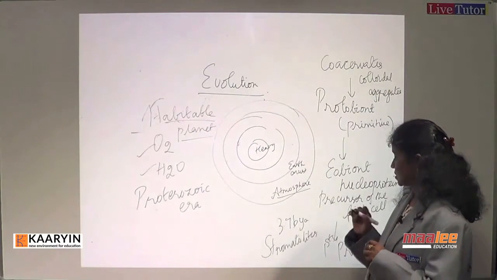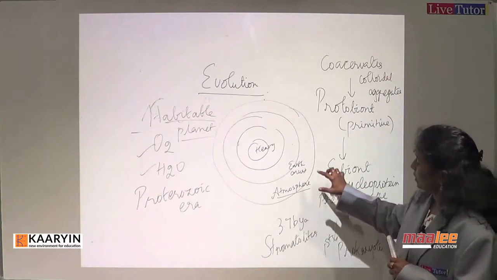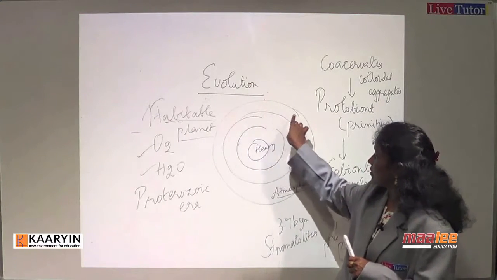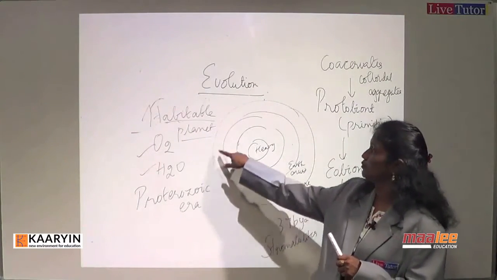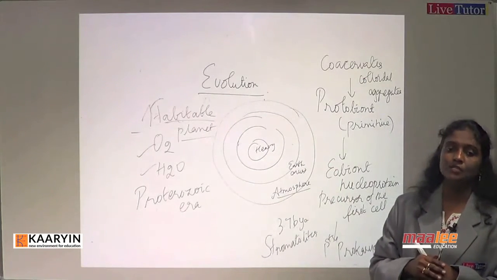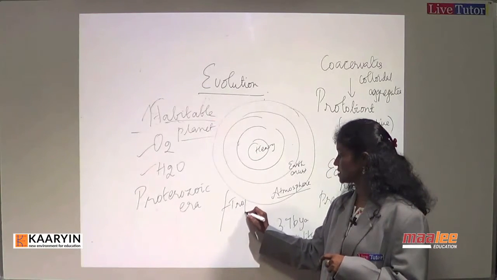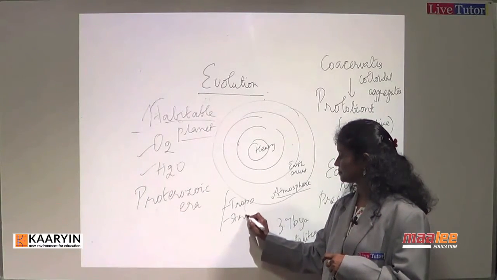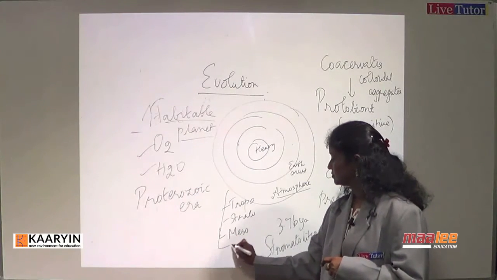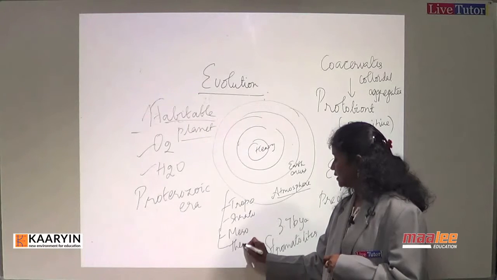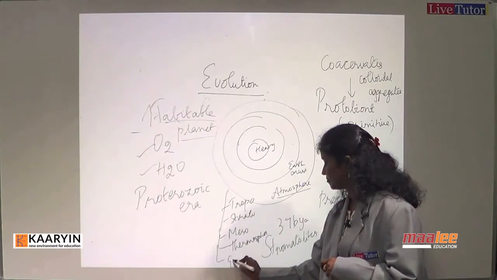So let us now see how the sequence of reactions took place. Once the lighter elements started occupying the surface, the Earth's crust, the much lighter elements started floating and formed the various layers of atmosphere: troposphere, stratosphere, mesosphere, thermosphere, and then of course the exosphere, which merges with space.